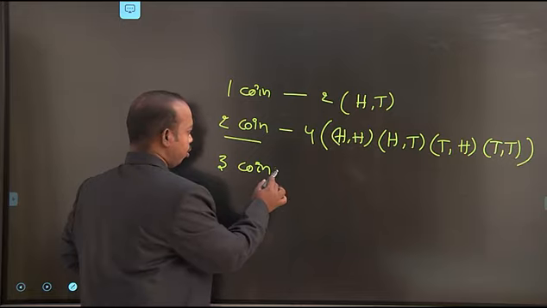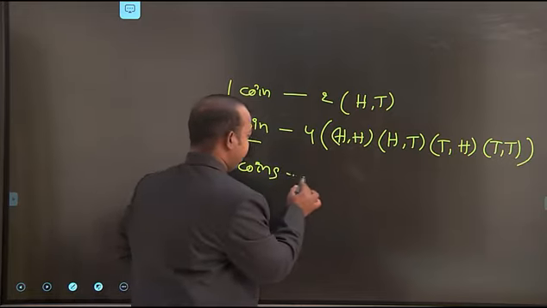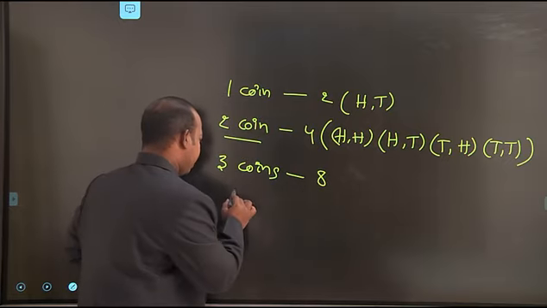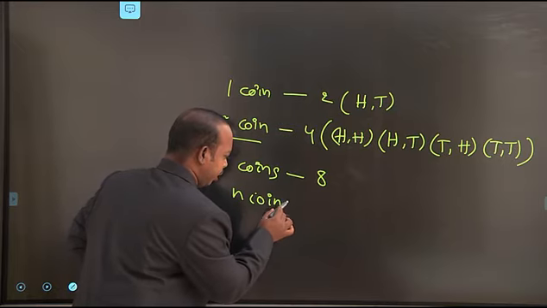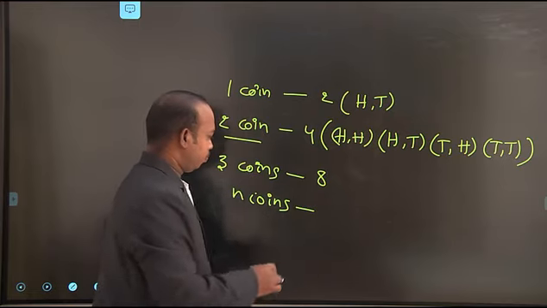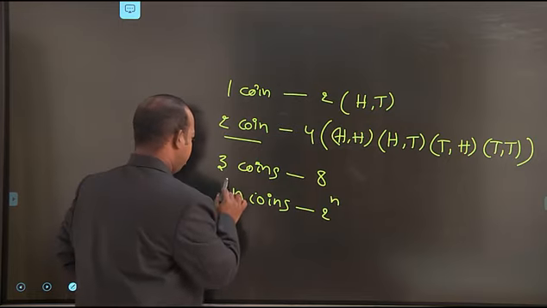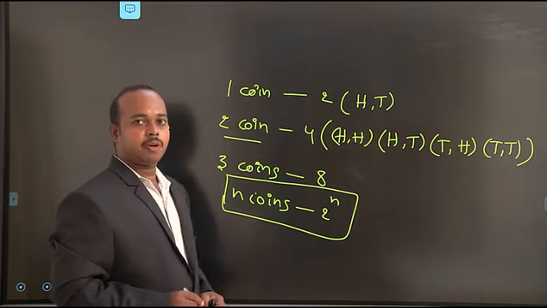For 3 coins, the total possible outcomes are 8. Suppose we take n coins. The total possible outcomes are 2 power n. Based on the number of elements, we decide the total possible outcomes.